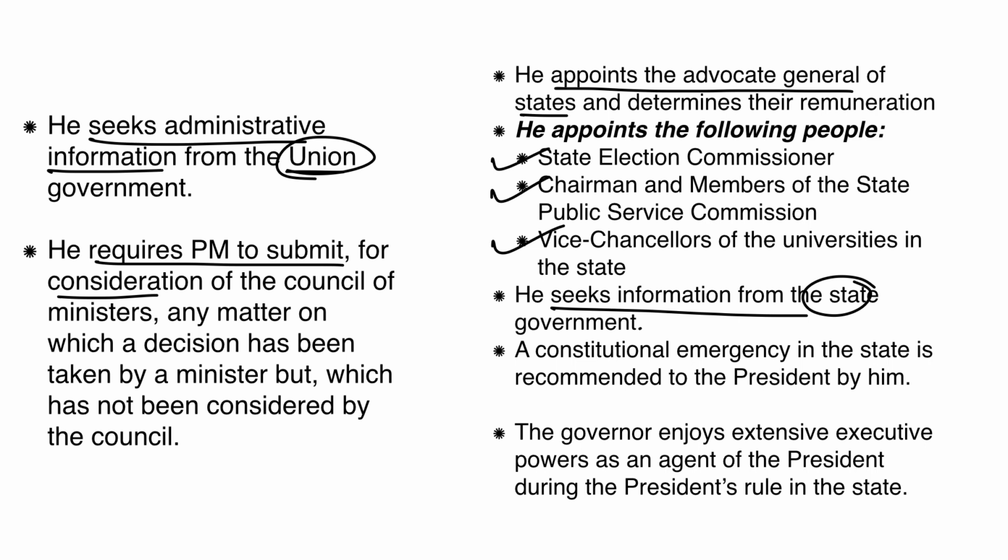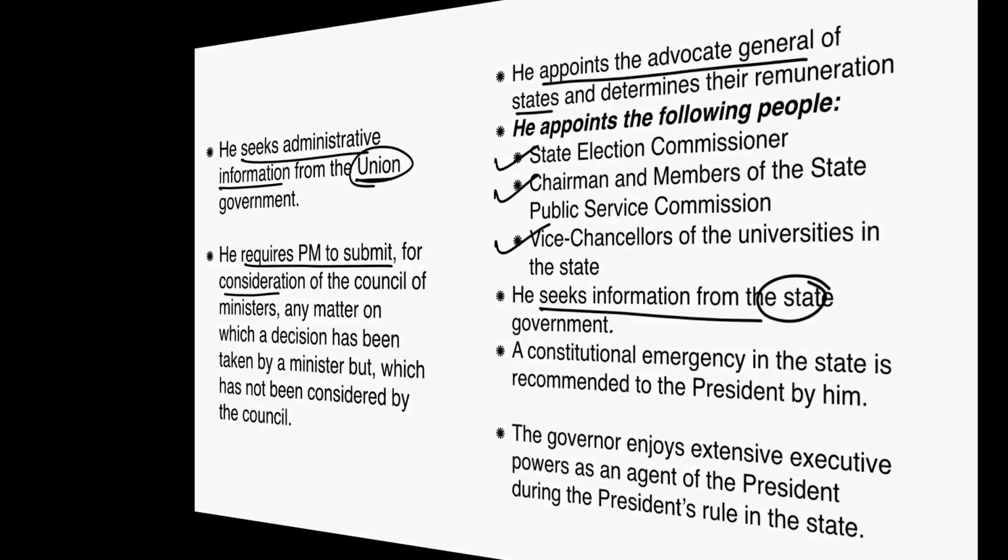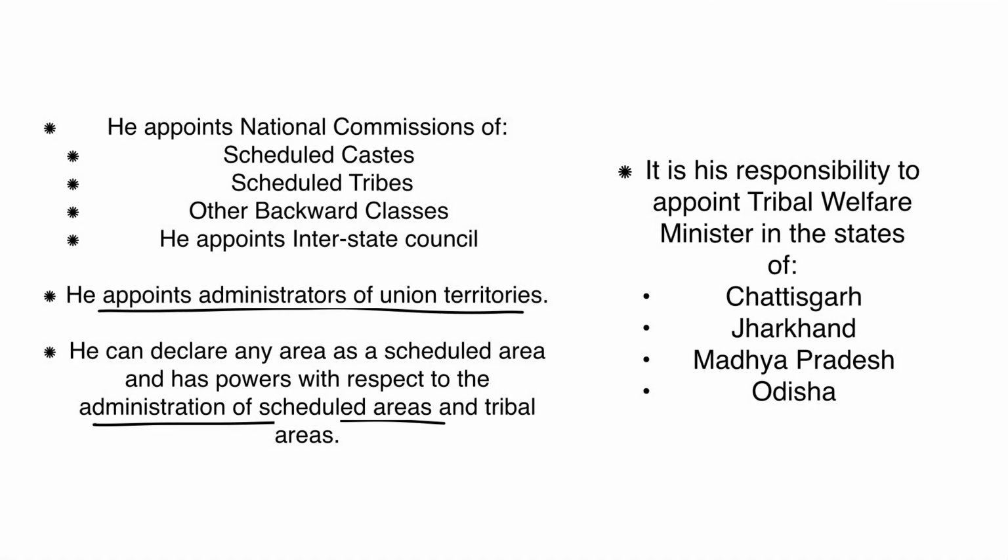Two important extra TMIs about the governor would be that a constitutional emergency in the state can be announced by the governor on the basis of the recommendation of the president. And the governor will enjoy extensive executive powers as an agent of the president during the president's rule in the state. Some other executive powers of the president and the governor, जैसे the president will appoint the national commissions of SC, ST, OBC.